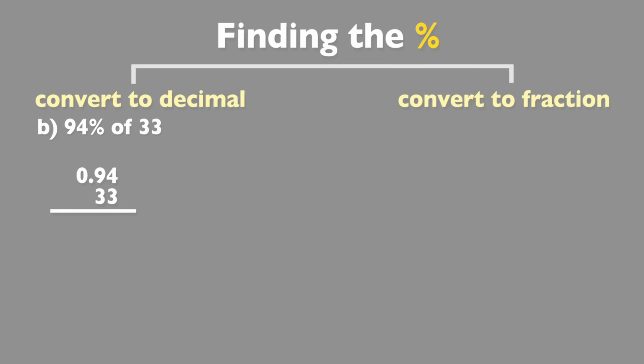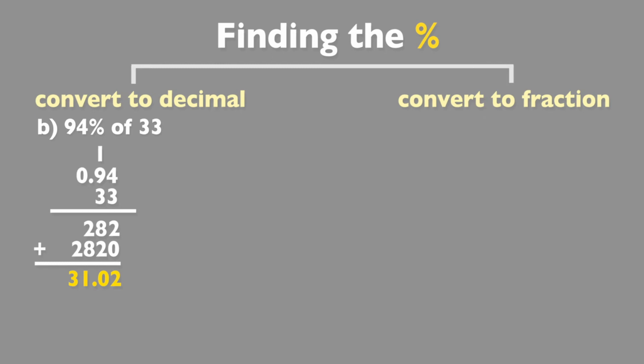4 times 3 is 12. Carry your 1. 9 times 3 is 27. 28. Now, since we're multiplying by the same digit that we did before, we know the values are the same. So we just add the 0, move it over, and then add. We had two decimal places, so that gives us 31.02. Go ahead and make that 2, or try to make it a little clearer.